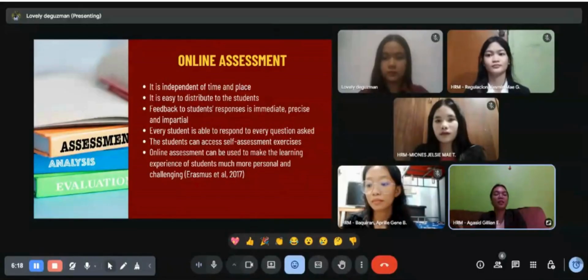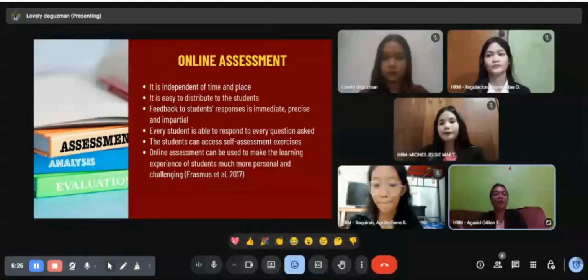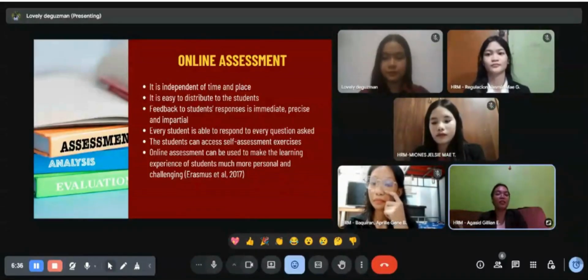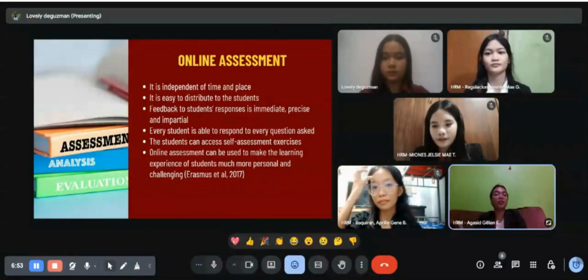The third one is feedback to students. Learners don't need to wait for the results and they can trust the feedback is accurate and free from personal bias. Next, every student is able to respond to every question asked. This will ensure equal participation and that no one is left behind during the assessments. Next, students can access self-assessment exercises, where learners can check their own progress and identify which areas they still need to improve.